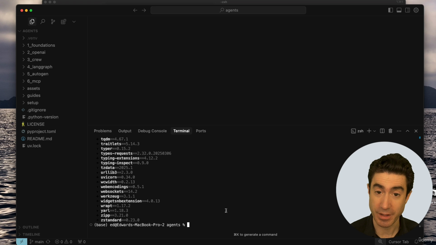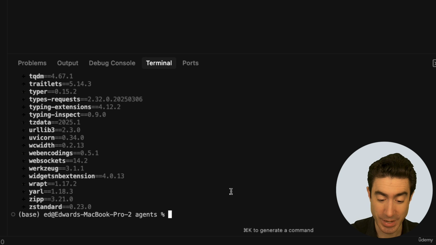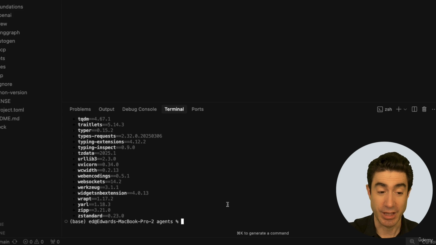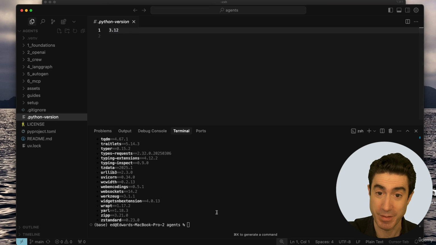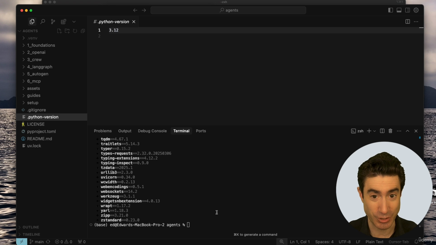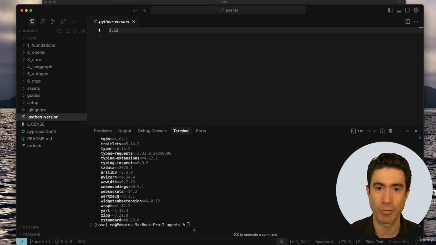And when you run a Python script, whereas before you might have typed python and then something, what you're going to type now is uv run and then that same thing. And that automatically makes sure that it runs in that environment. The other thing to mention is that it has installed a dedicated version of Python for this project. It is, in fact, Python version 3.12, whilst the latest version of Python is 3.13. Not all data science packages are ready for that yet. So 3.12 is what we're using, and everything will be in that Python. It will have installed it for you if you didn't already have it, and it will be dedicated for this project.